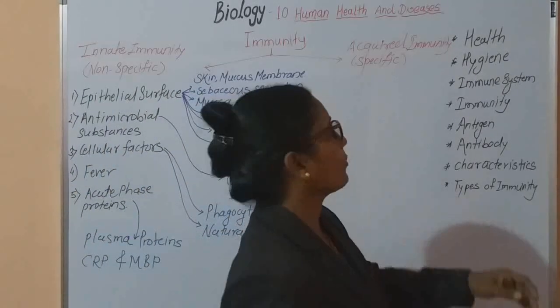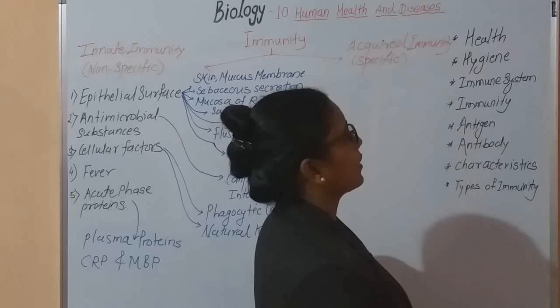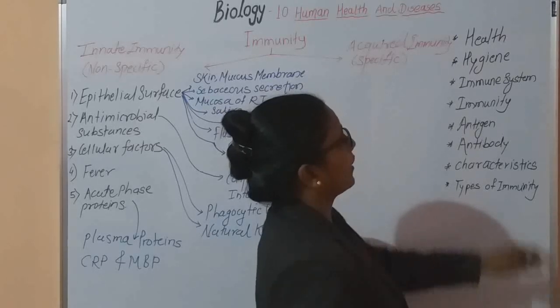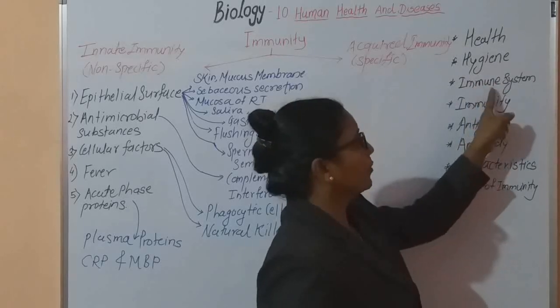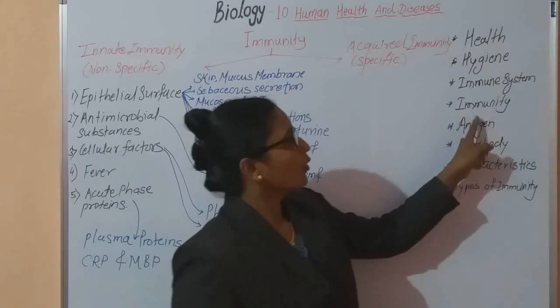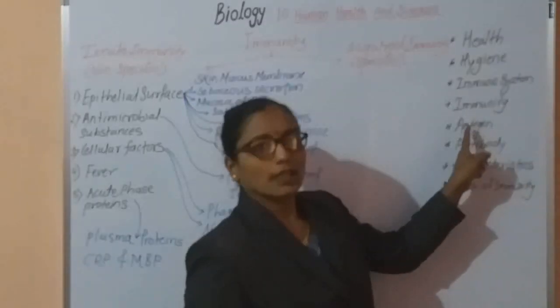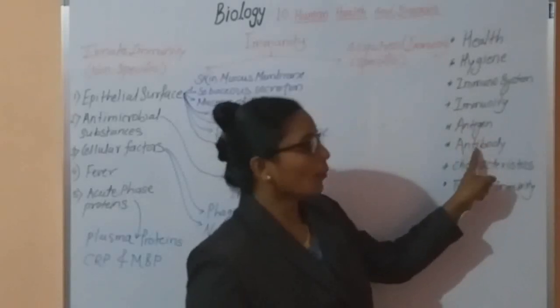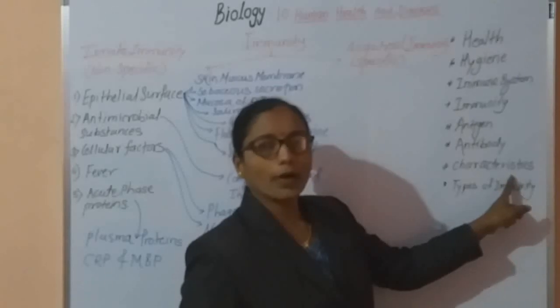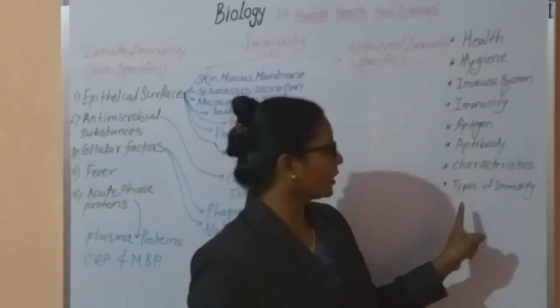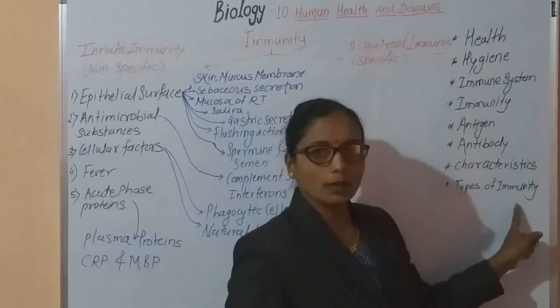In this chapter, there are certain basic terms. The first term is health. The second term is hygiene. The third term is the immune system. The fourth is immunity. Then antigen, antibody and characteristics of immunity. And after that you have to study in detail the different types of immunity.